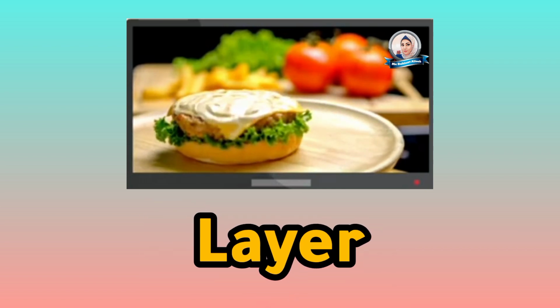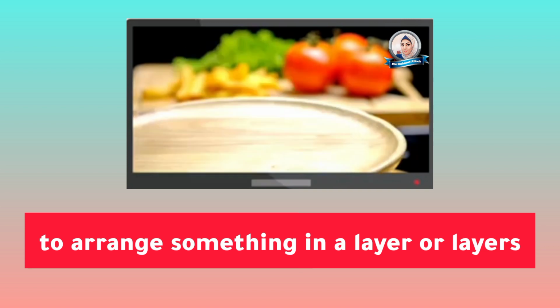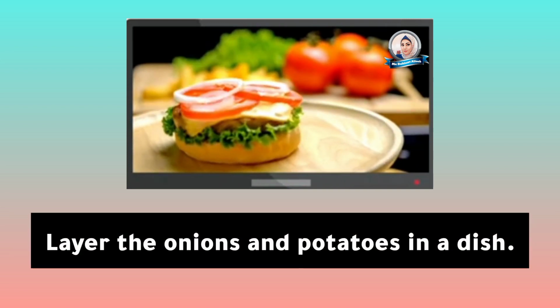Layer. Definition: to arrange something in a layer or layers. Layer the onions and potatoes in a dish.